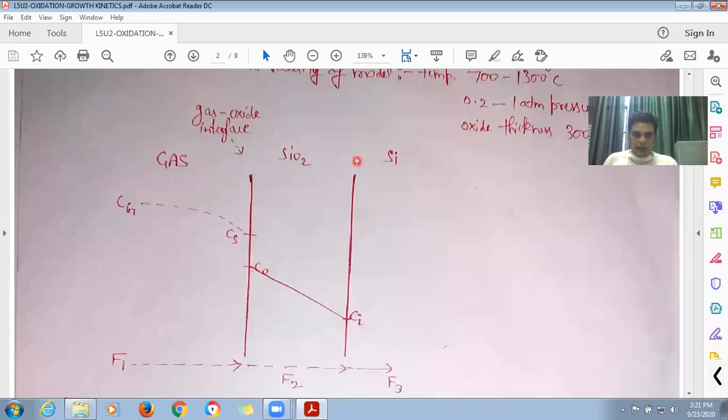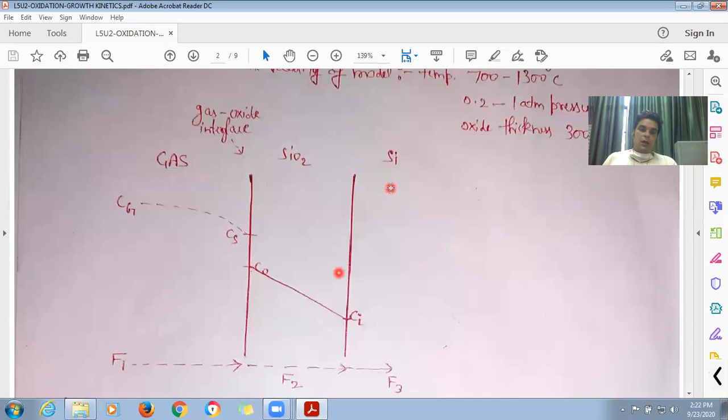Here there are a lot of silicon atoms because this is the silicon substrate. So the flux F3 will basically depend upon the concentration of the oxidizing species Ci, because we have silicon atoms in very large quantity.